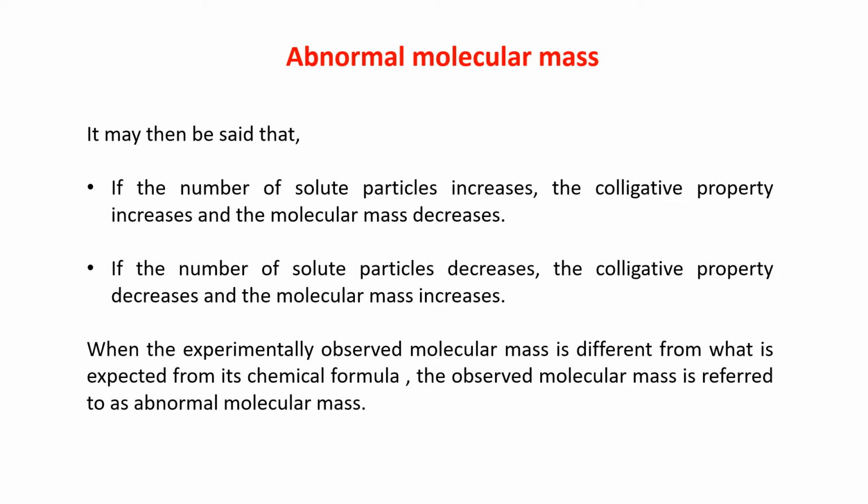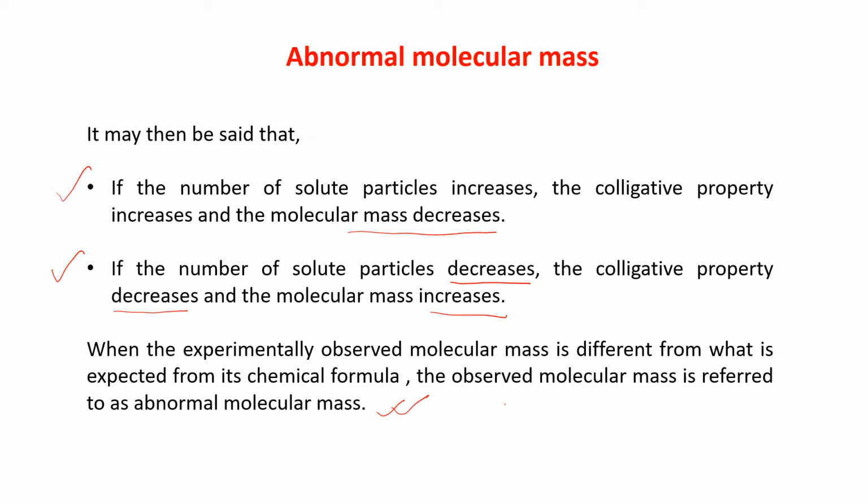So what conclusions can be drawn? If the number of solute particles increases, the colligative property will also increase and the molecular mass decreases. And if the number of solute particles decreases, just the reverse, colligative property decreases and the molecular mass increases. When the experimentally observed molecular mass is different from what is expected from its chemical formula, the observed molecular mass is referred to as abnormal molecular mass.